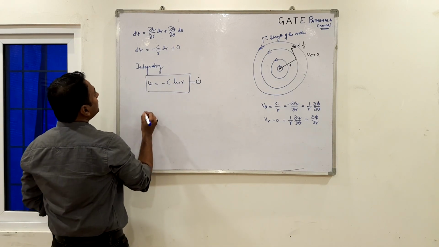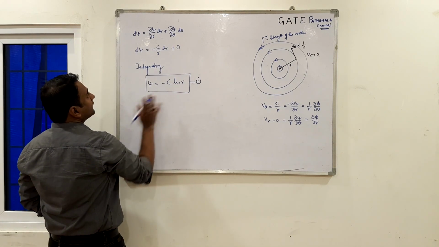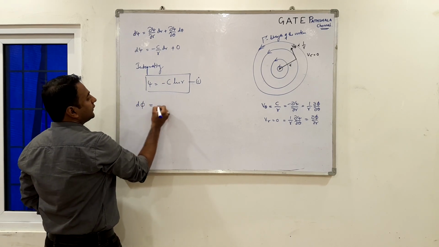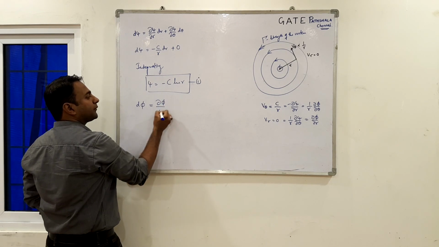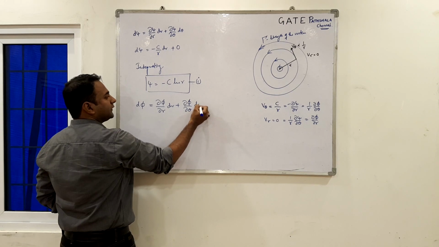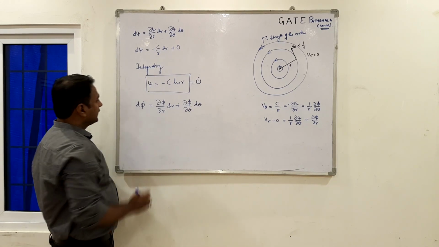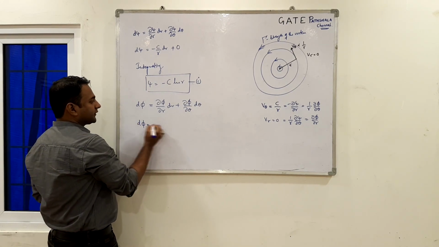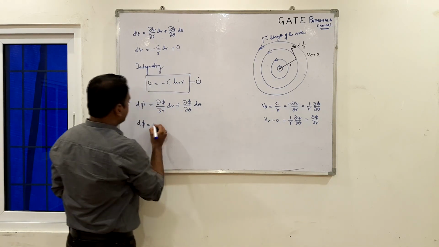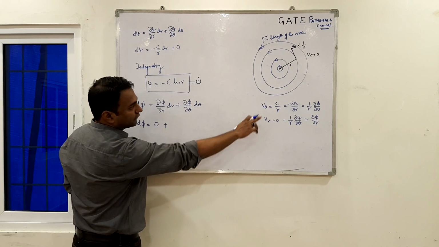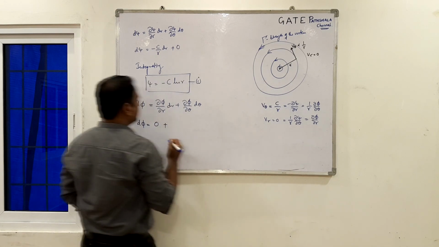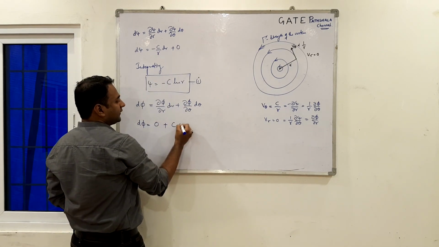Then, having found this psi, I will be going for phi. So d phi can be written as dou phi by dou r into dr plus dou phi by dou theta into d theta. Dou phi by dou r is 0, and dou phi by dou theta, if you cancel out r and r from here, you will be getting it as C d theta.